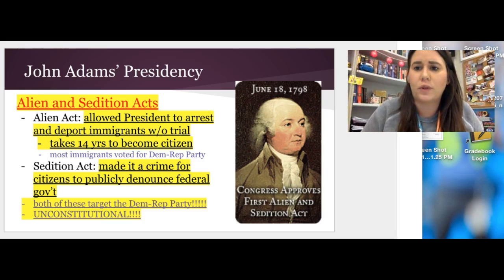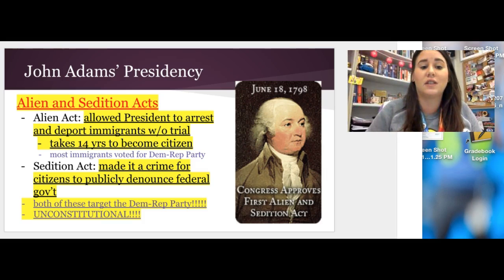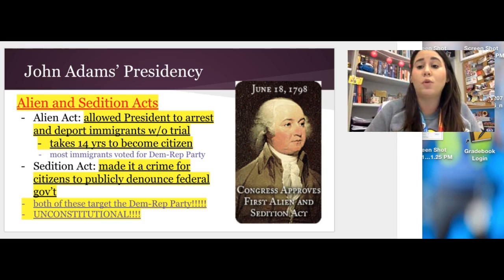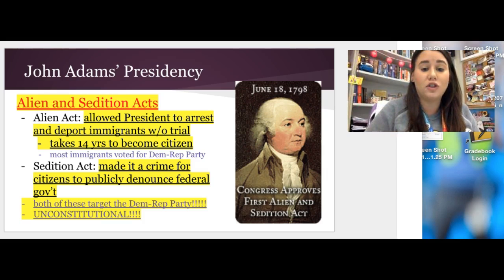fighting back and forth between the Democratic Republicans and the Federalists during this time. So there was a lot of nastiness about John Adams being printed in newspapers, and he was fed up with it. So he supported the Sedition Act, which made it a crime for citizens to publicly denounce the federal government. I hope that you are all sitting here thinking, wait, our government can't do that. And you're right, it violates the Constitution, specifically our First Amendment freedom of speech.